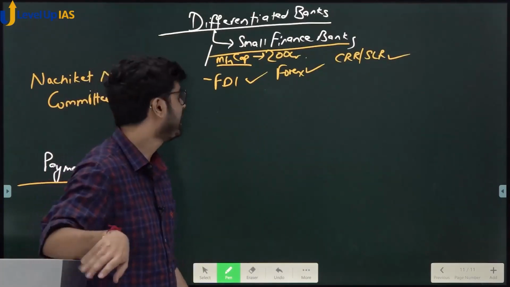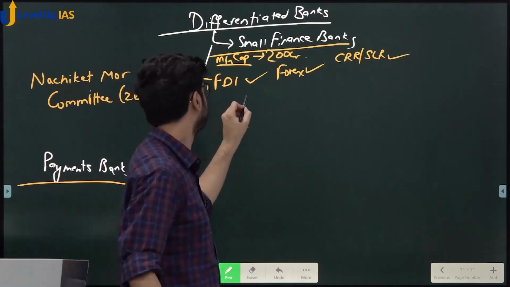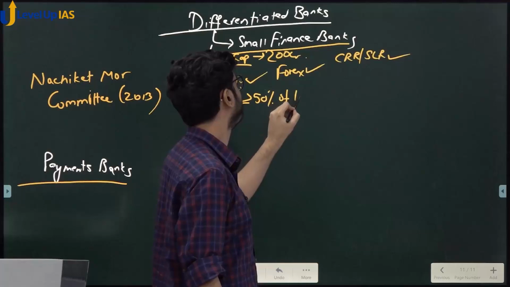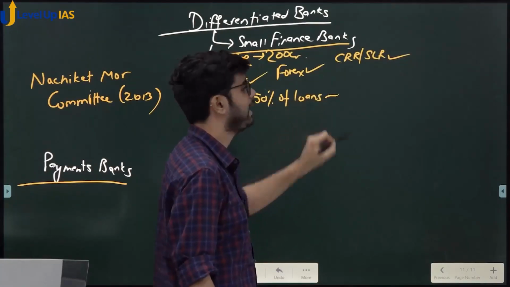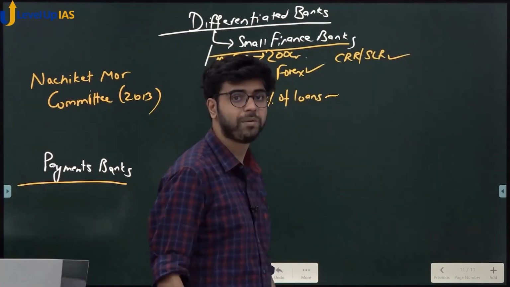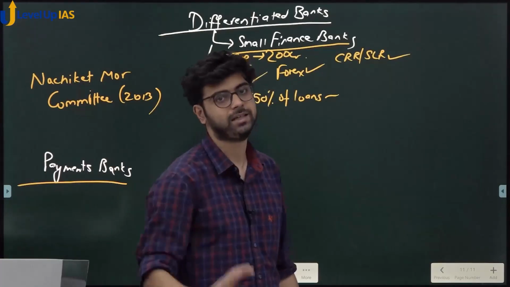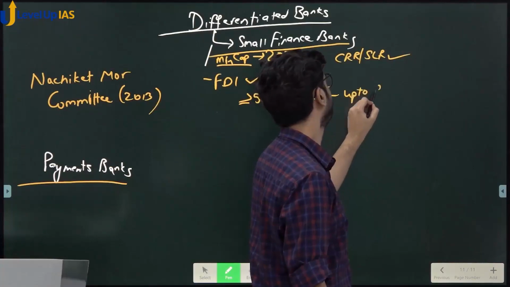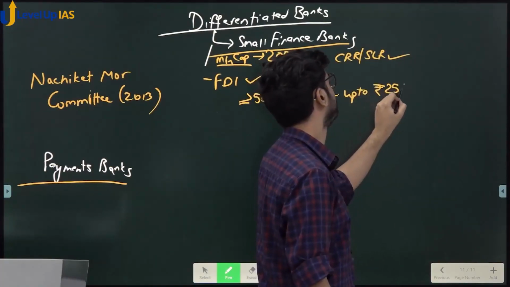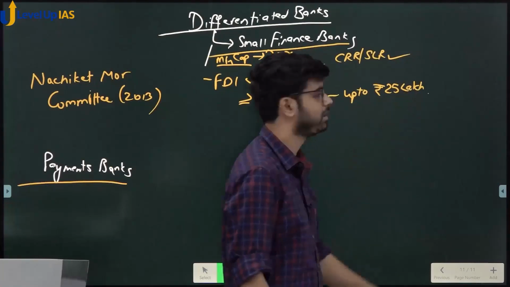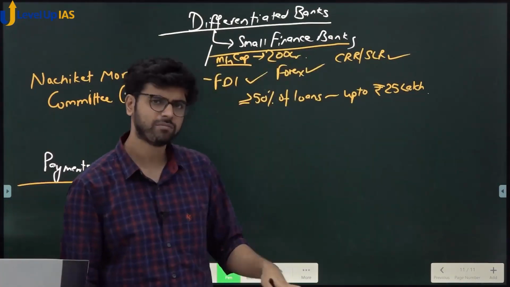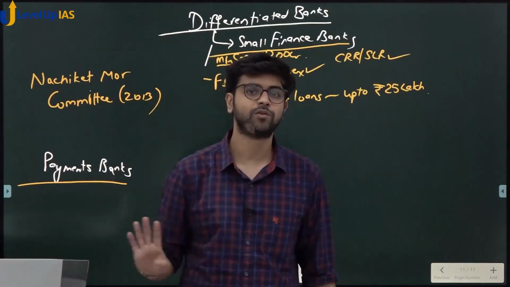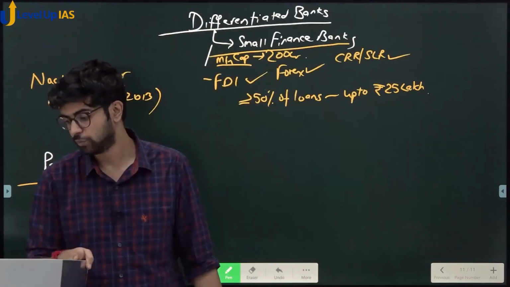Okay? At least 50% of loans should be up to 25 lakh rupees. Not more than that. Small loans should be up to rupees 25 lakh. At least 50%. Okay, less than that, 60-40 you can give, 40% you can give big loans, 60% you have to give, at least 50% you have to give small loans.